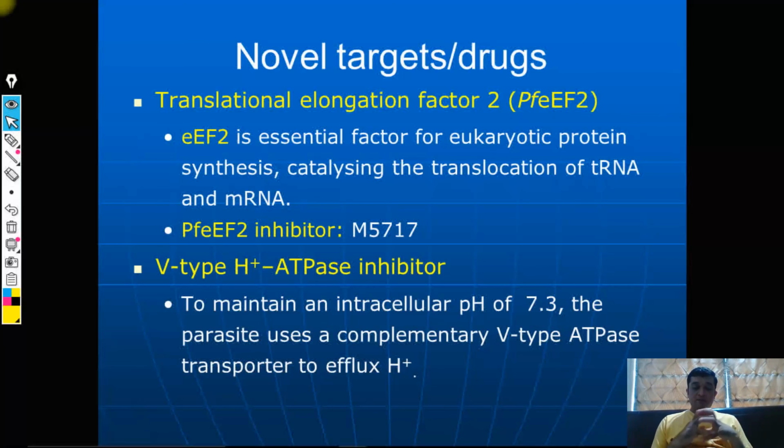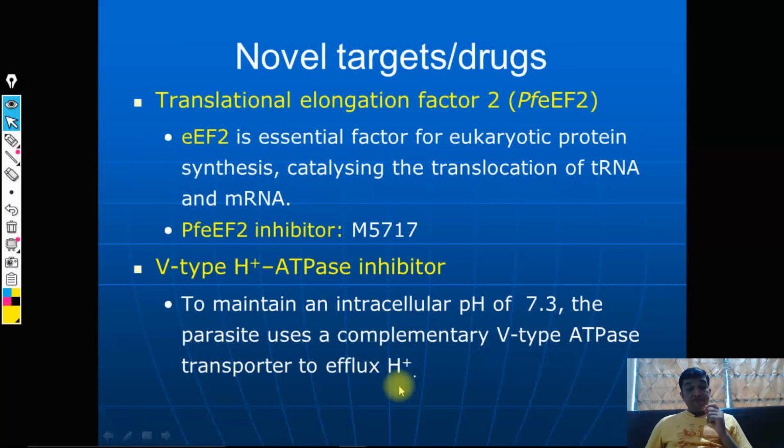Once these H plus ions are accumulated, Plasmodium has to find a way to efflux them outside. This is very important to maintain the intracellular pH of 7.3, because without that, your cellular assemblies will not be able to work properly. So the parasite uses a complementary V type ATPase transporter to actively efflux this H plus ion.